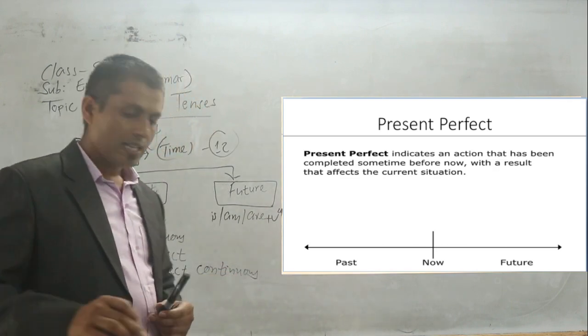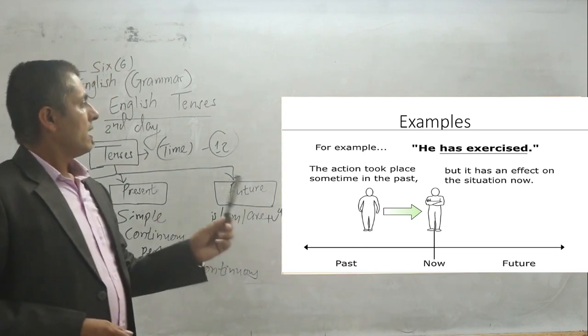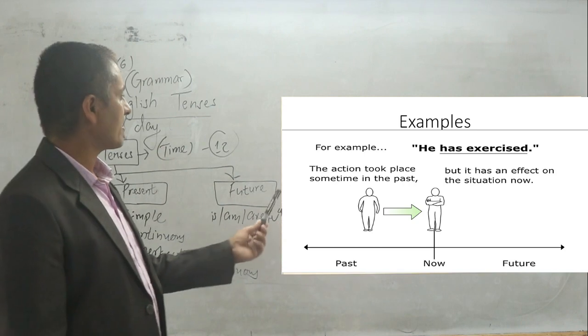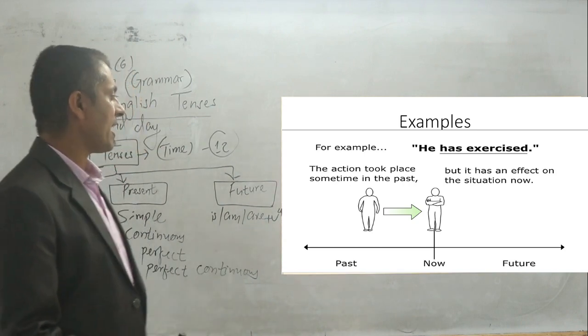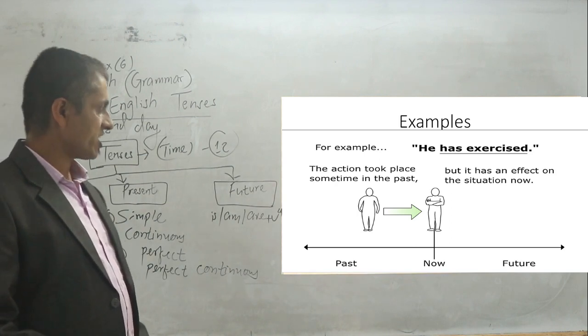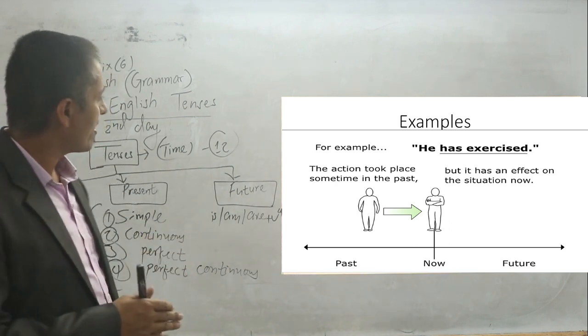Okay, now have a look at the screen here. Some example: he has exercised. Another example from here: the action took place sometime in the past, but it has an effect on the situation now, as I told you already. This is like the example of cutting the hand, cutting the finger, right?